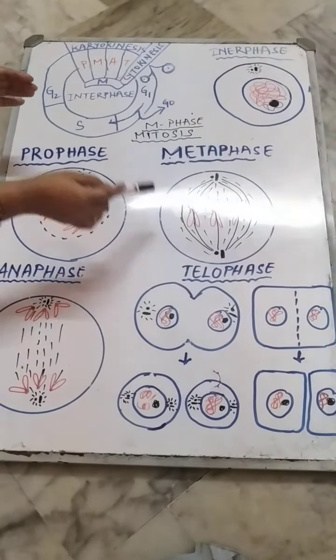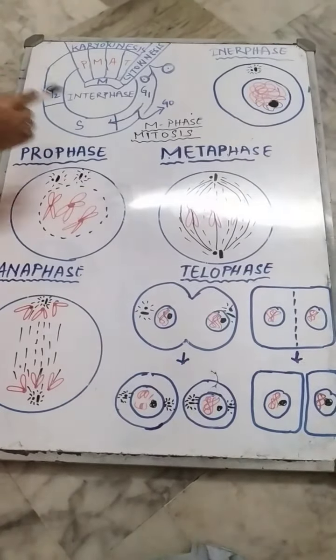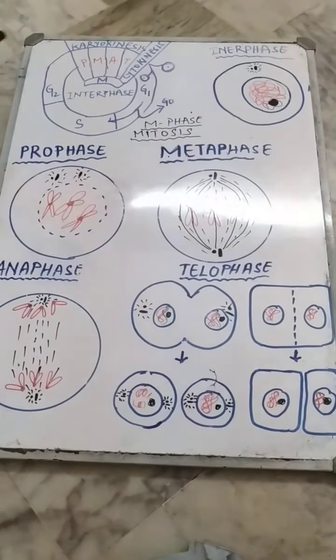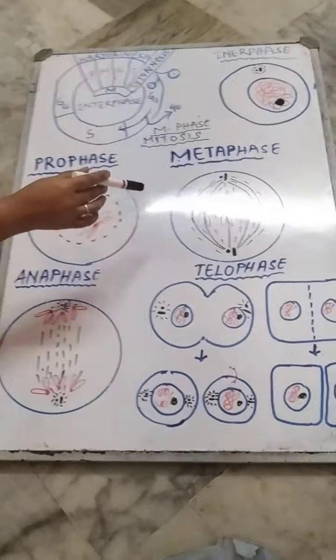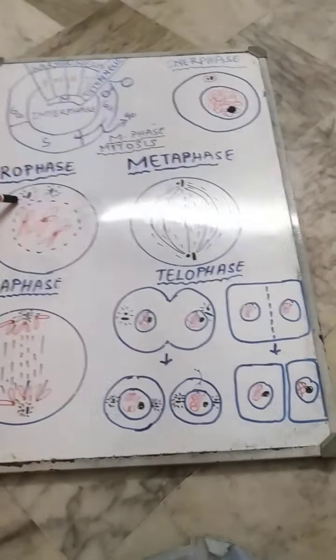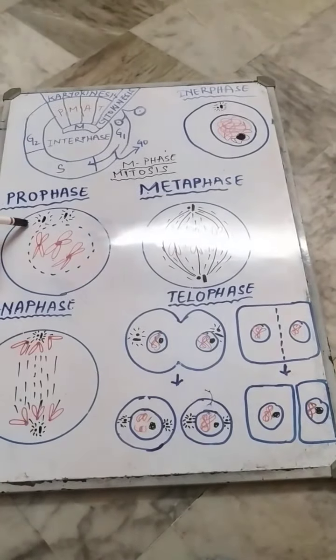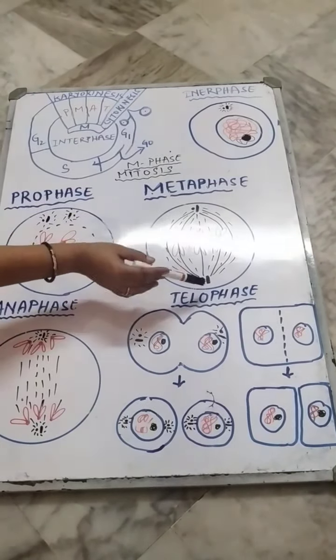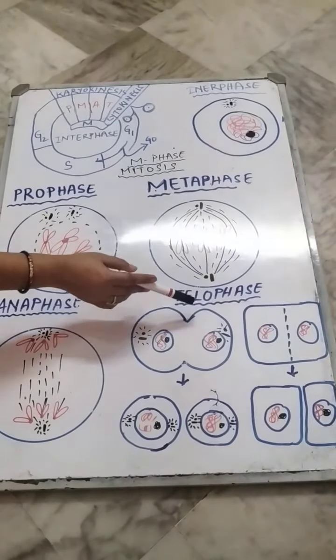Next we'll go for the next phase, metaphase. Meta means middle, phase means stage. So what happens in metaphase? You can see here, the two centrioles that got divided move to the opposite poles, either north and south or east and west, whatever, towards the opposite poles.